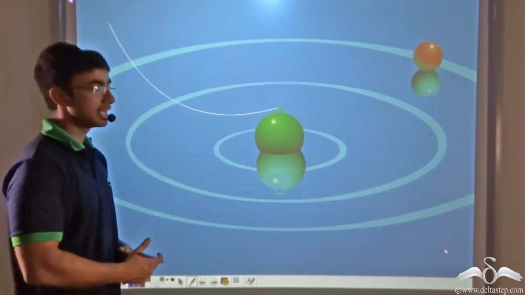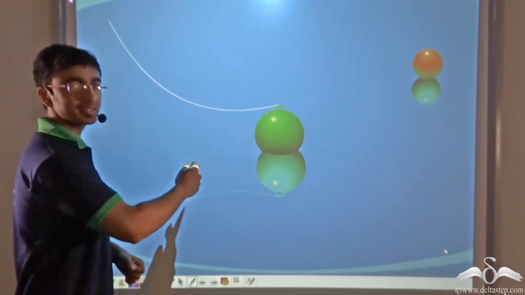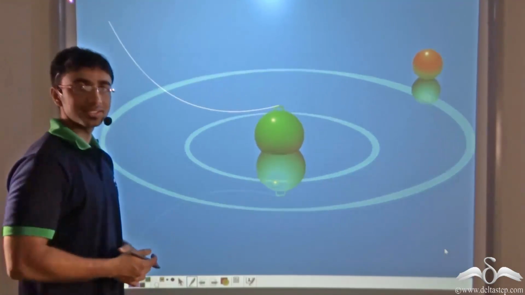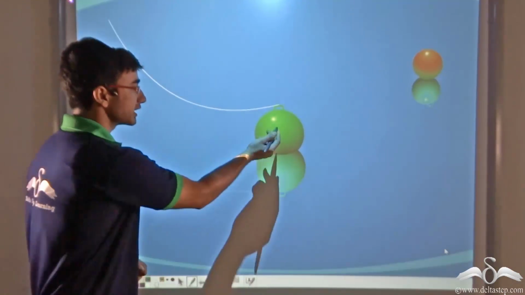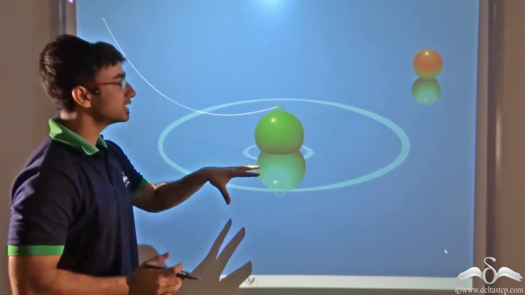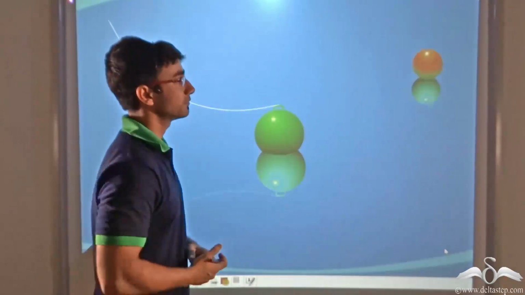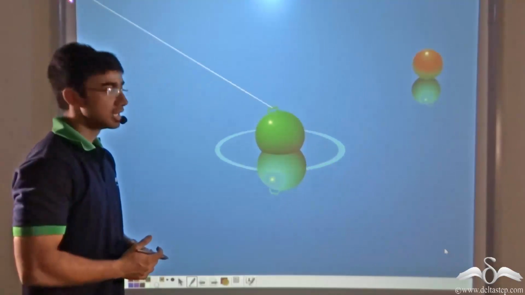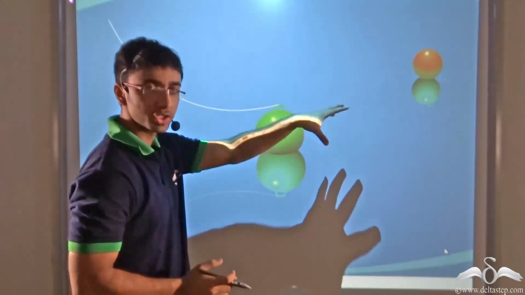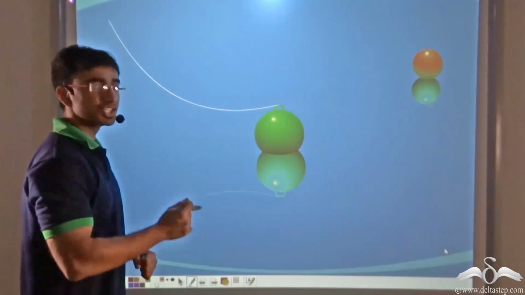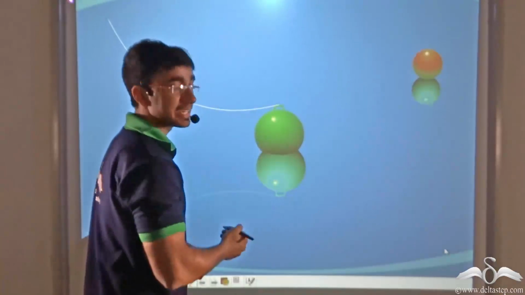Over here in the pool, I have placed two balls, as you can see. Now one of the balls is connected with a string and the other end of the string is held in my hand. Now I apply a certain jerking motion to this particular ball held with a string. As you can see, some sort of disturbance travels in the outward direction and the other ball, that is the orange one, gets disturbed. Now obviously, as you can see, there is no direct contact in between the green ball and the orange ball. Yet when I am applying a jerking motion on this particular ball connected with a string, the other ball is getting disturbed.